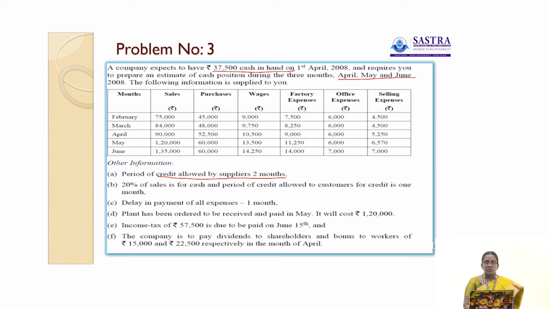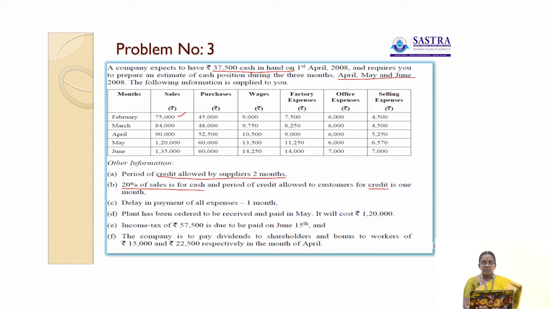Okay. So, the information is given here: for the month of February, 75,000, here 20% is for cash. So 75,000 into 20%, we have to calculate, that is paid immediately in cash, and the remaining is considered as credit. The credit is also allowed for 1 month.